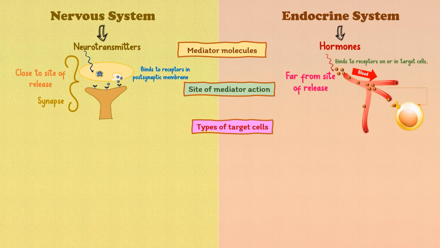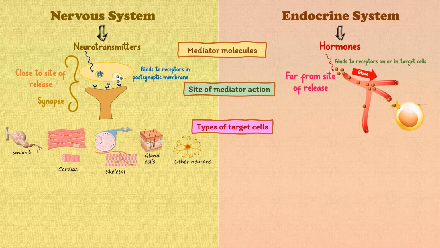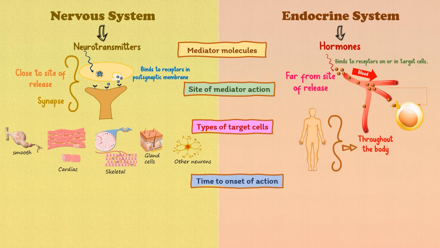Now the types of target cells. In case of nervous system, target cells are muscles, such as smooth, cardiac, and skeletal cells, gland cells, other neurons. But for endocrine system, the different types of target cells are present throughout the body. Time to onset of action for nervous system is typically within milliseconds, means very fast, and provide rapid control. As for milliseconds, you can imagine thousandths part of a second.